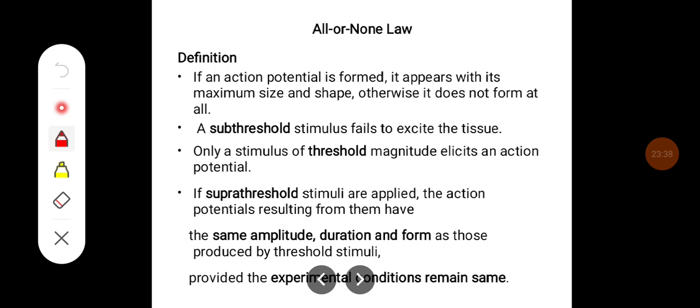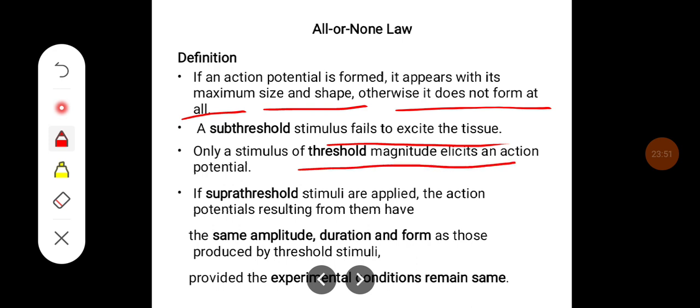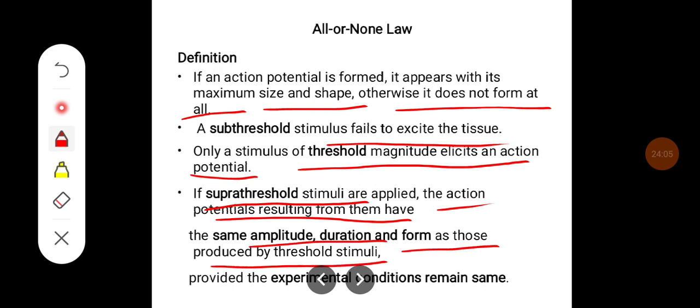Once an action potential is formed, it appears with the maximum size and shape, otherwise it does not form at all, and this is called the all or none law. A threshold stimulus fails to excite the tissue, and only a stimulus of threshold magnitude elicits an action potential. If suprathreshold stimuli are applied, the action potentials resulting from them have the same amplitude, duration, and form as those produced by the threshold stimuli, provided the experimental conditions remain the same.